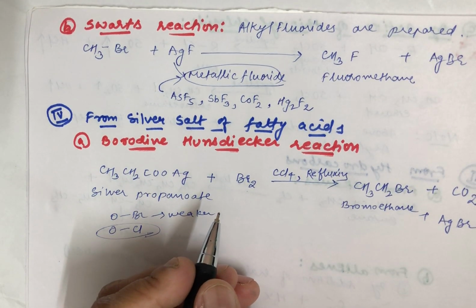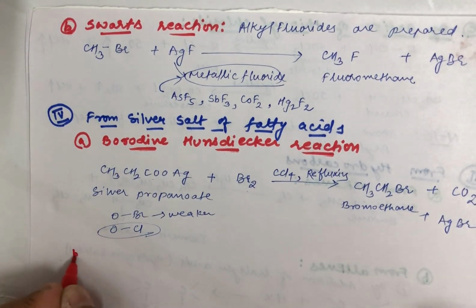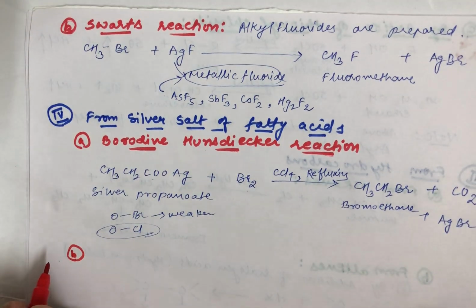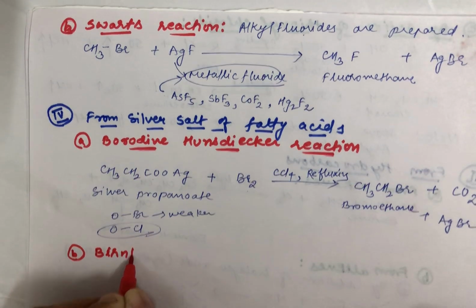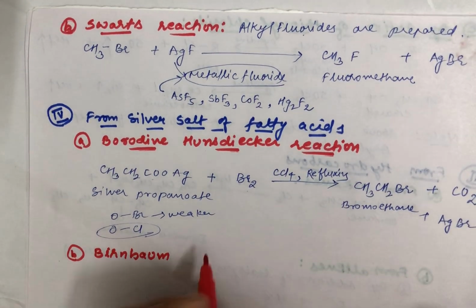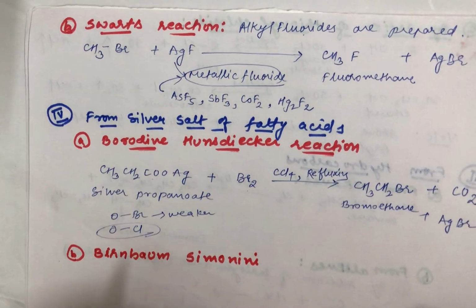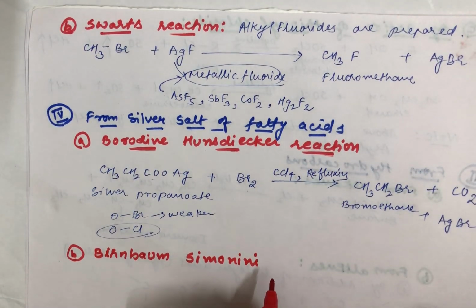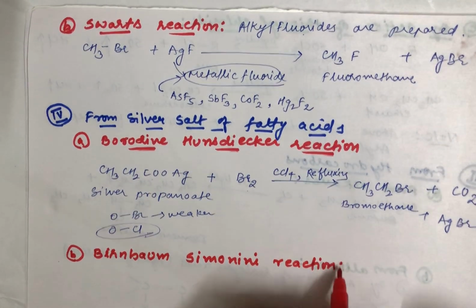Fine. Now under this, the silver salt of fatty acids itself, let me give you another naming reaction, and the name of that particular reaction is Birnbaum-Simonini. Okay, it's the Birnbaum-Simonini reaction. Now both of these are again very interesting.